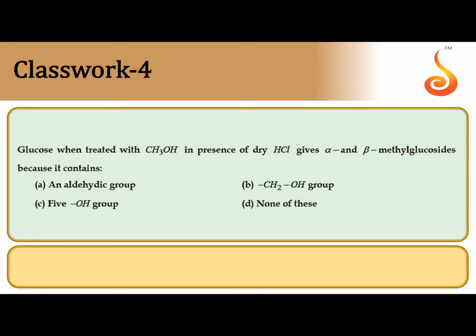Glucose, when treated with methyl alcohol in the presence of dry HCl, gives alpha and beta methyl glucosides because it contains an aldehyde group. Because of the aldehyde group, after cyclization it gives a cyclic hemiacetal structure that undergoes methylation with methyl alcohol, and it gives two types of isomers, alpha and beta.